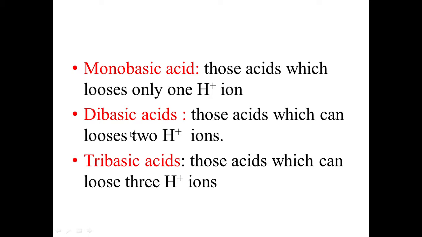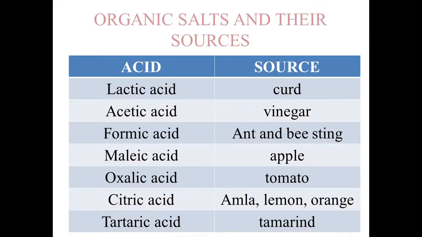Similarly, dibasic acid, those acids which can lose two H plus ions, that means they have two H plus ions and can lose them. Next is tribasic acid. Tribasic acid, that means those acids which lose three hydrogens in the form of H plus ion, that means proton. Come to the next.